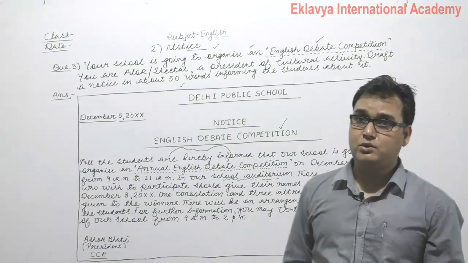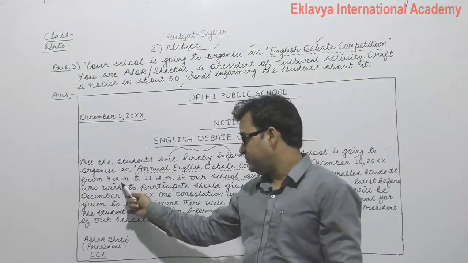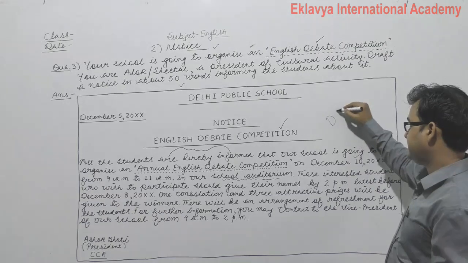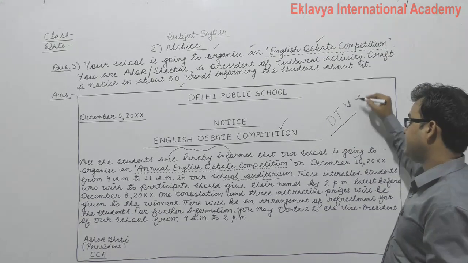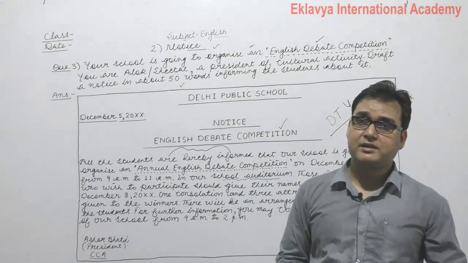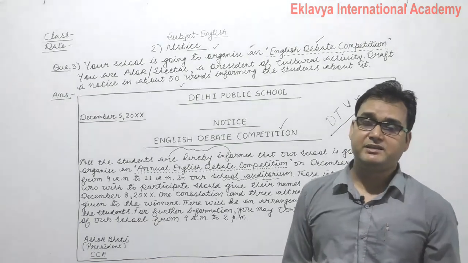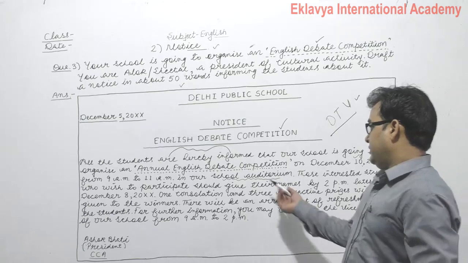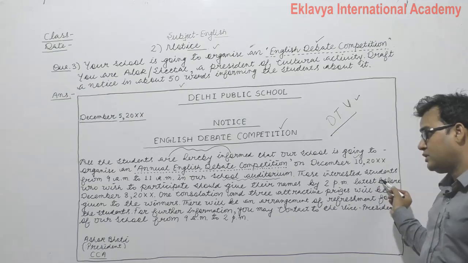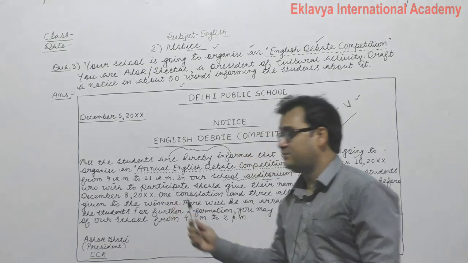Where? School auditorium. Okay. Date, time and venue. It is known as date, time and venue, DTV. In this kind of competition, basically they require the participants, like students, so you have to mention the DTV: date, time and venue. In our school auditorium, what? Annual English debate competition. Those interested students who wish to participate,